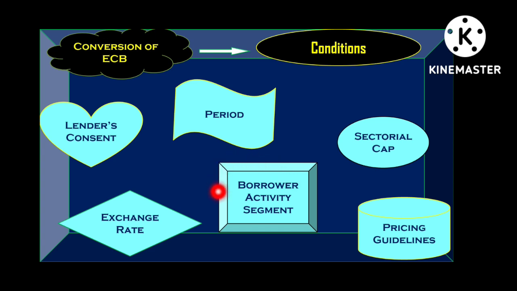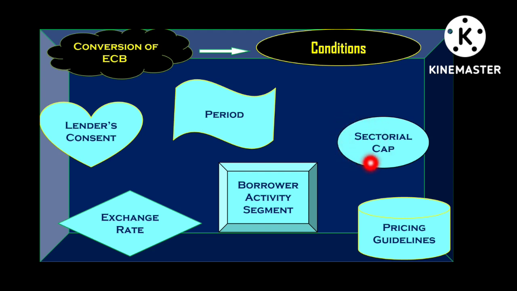Now we're going to talk about the borrower activity segment. Under this, the activity of the Indian company or the Indian borrower should fall under the automatic route for FDI, right? Then such conversion can happen. If the activity of that Indian borrower does not fall under the automatic route, then approval is required from the Government of India for converting such ECB loan into equity, right? Now let's move forward.